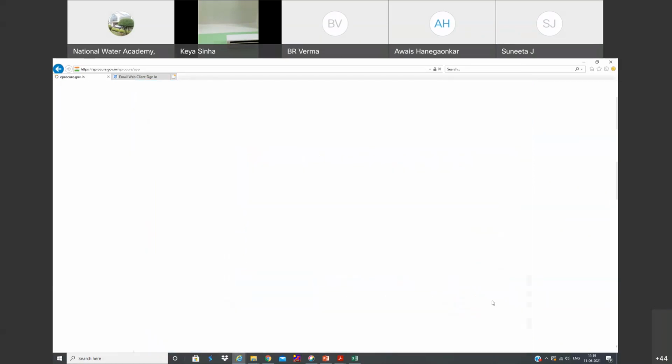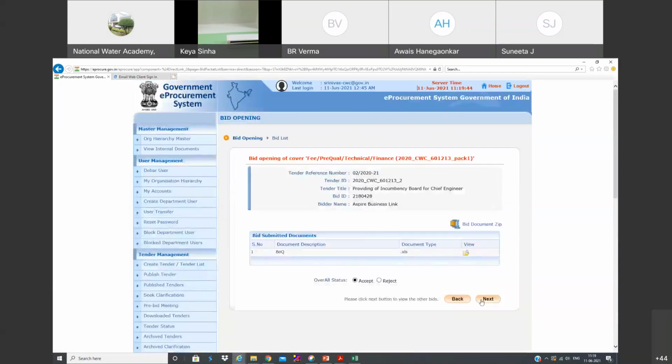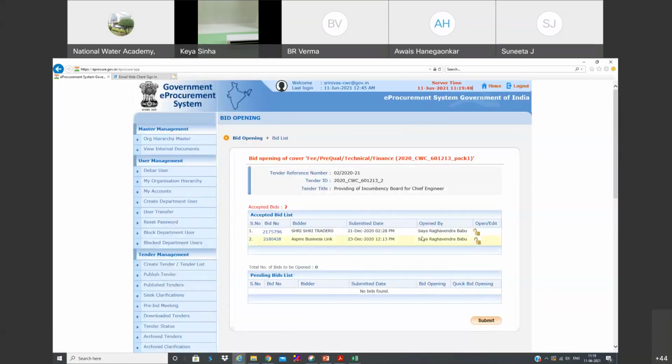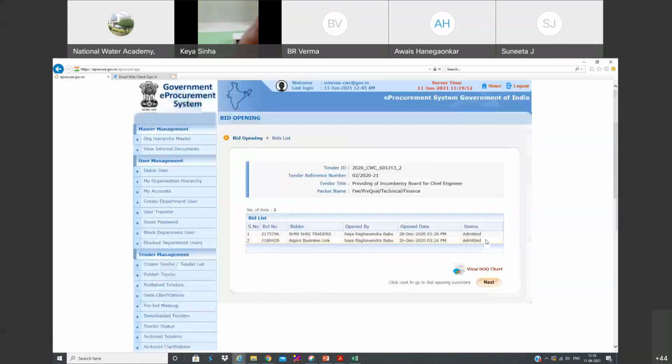Next. You can select the second one also. You can click next. So both are accepted. Now submit. So actually there are 2 bidders. They have submitted their bids. Now I have not even opened the technical bids. I have to simply accept first.